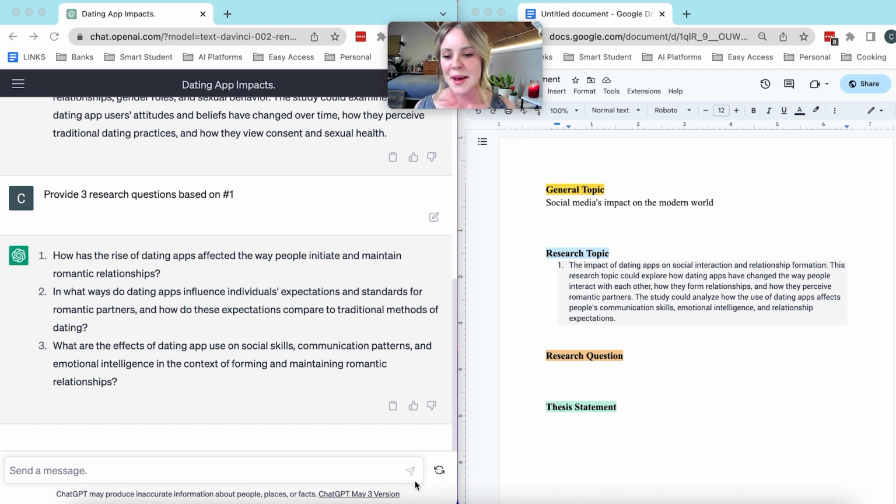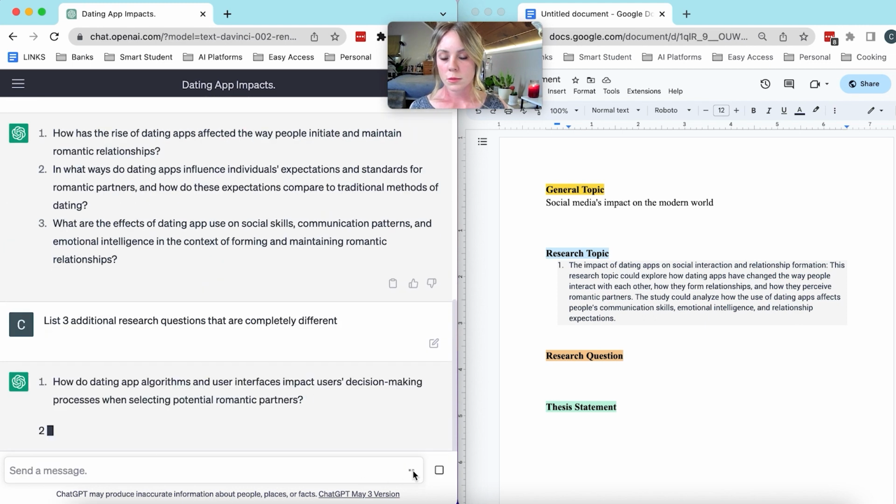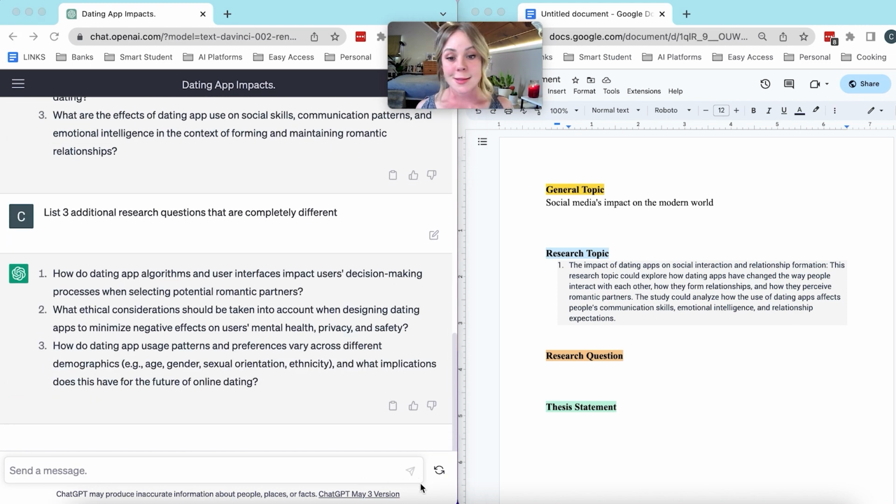Nevertheless, you might decide that one of these research questions is perfect and you're good to go, moving on to the thesis statement. However, I want to test ChatGPT and see what happens when we ask it to suggest more research questions beyond what it gave us in the research topic. So now we might prompt ChatGPT something like this. Let's see, can it redeem itself from the shamefully basic response it gave us?